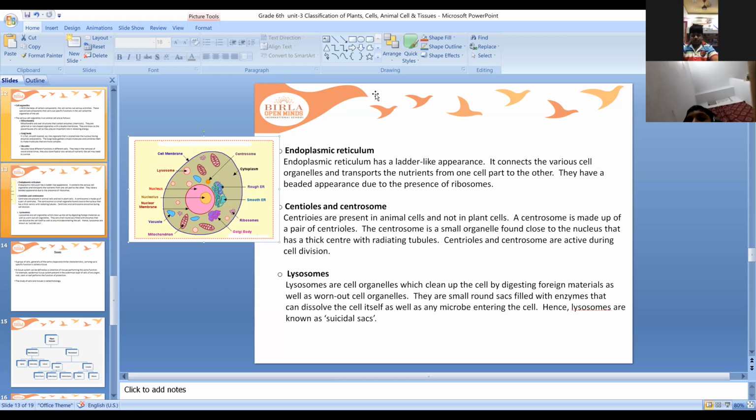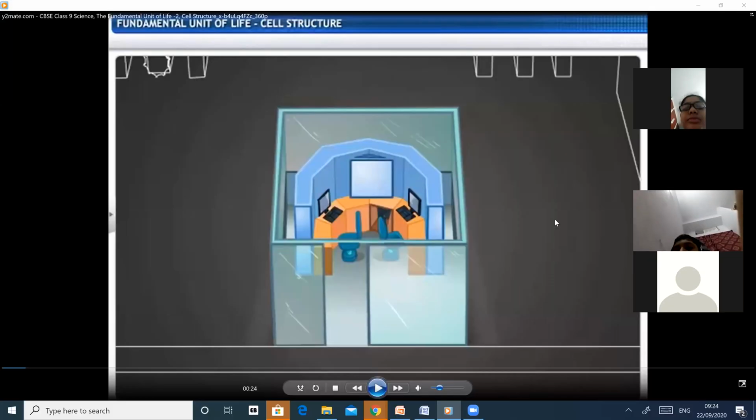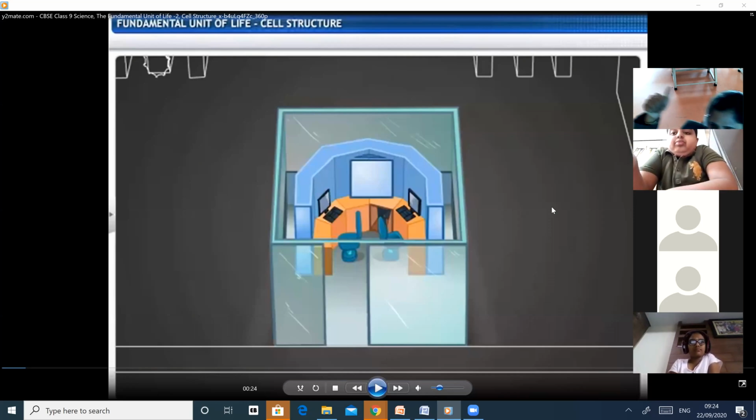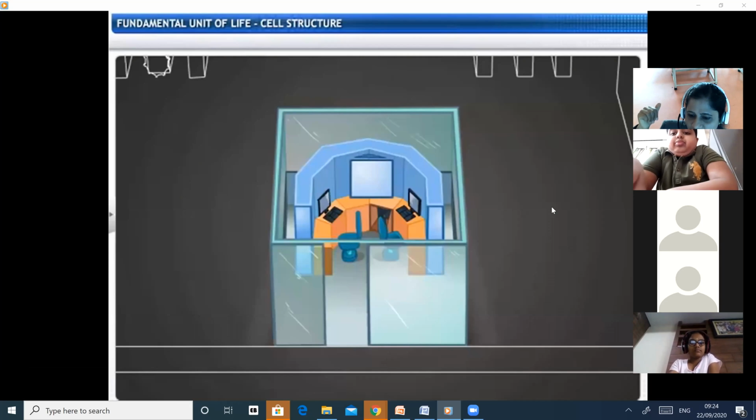Okay, children, I hope you've understood. So we'll have a clear view of the, I hope you all can see, children. Switch on your camera so that I can see you all. Yes, can you all see it or not? Is it visible to you? Okay, that's fine.